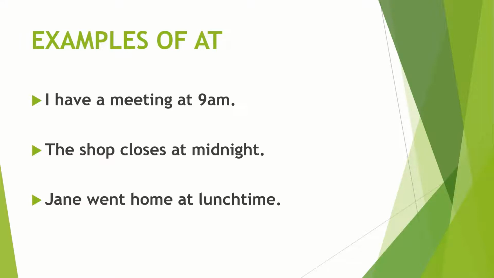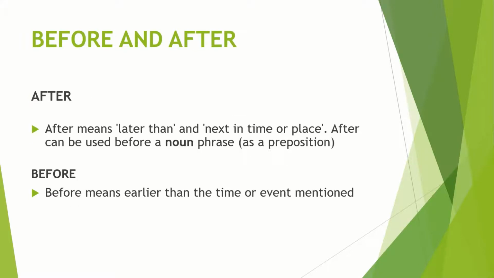The first example is: I have a meeting at 9 a.m. As we saw earlier, at is used for time, so the first sentence is about time. The second sentence is: the shop closes at midnight, so it is also about time. And: Jane went home at lunchtime, and it is also about time. So we use at as a preposition like these, as we used in these sentences.